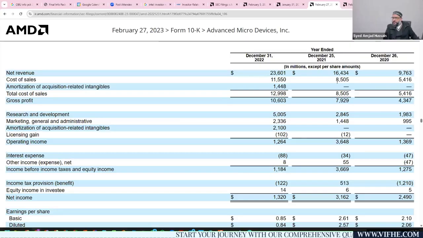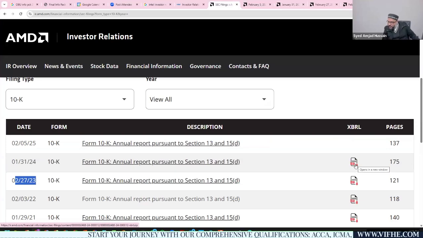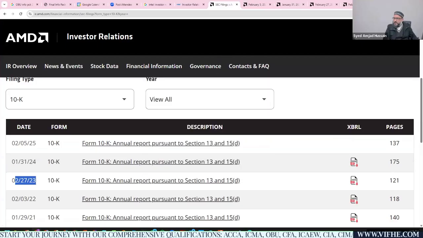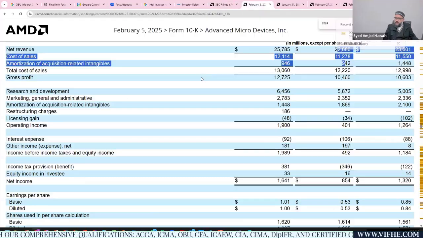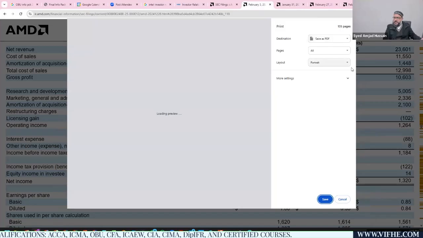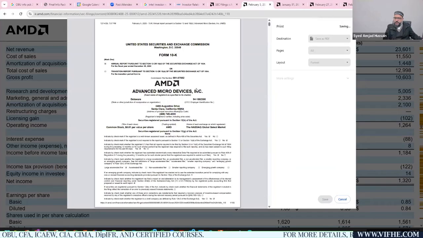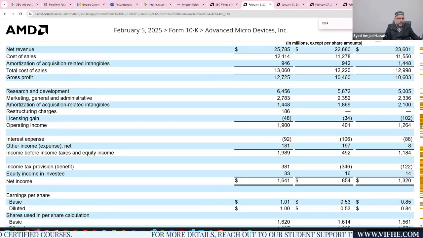So this is one of the documents, I believe 2004. I'm going to download this as a zip file or a PDF file. Okay, it's a zip file. I think I need to press Control P. I can save this data, save as PDF, and let's create this one. I'm going to download it on my desktop. This is the 10-K annual report. I have saved it. Now I have the PDF file available to me.